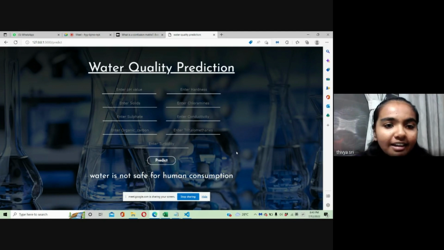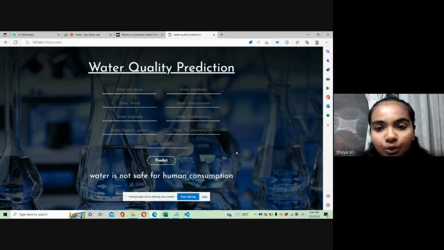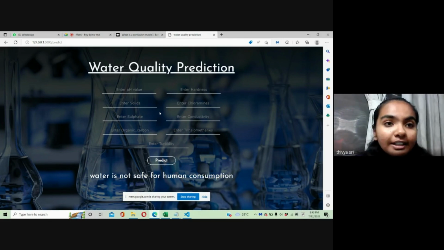As you can see, there are excess amounts of total dissolved solids and hardness, which means calcium and magnesium. They may be produced by the chemical reactions that occur in those industries. Those excess amounts will harm human health. When we click the predict button after entering different values for the parameters, it shows water is not safe for human consumption. So that's all from me.